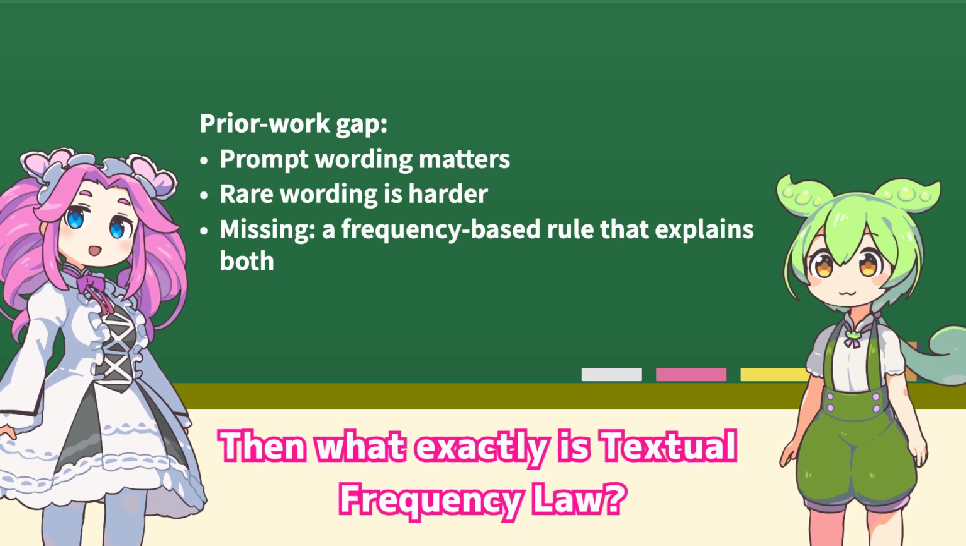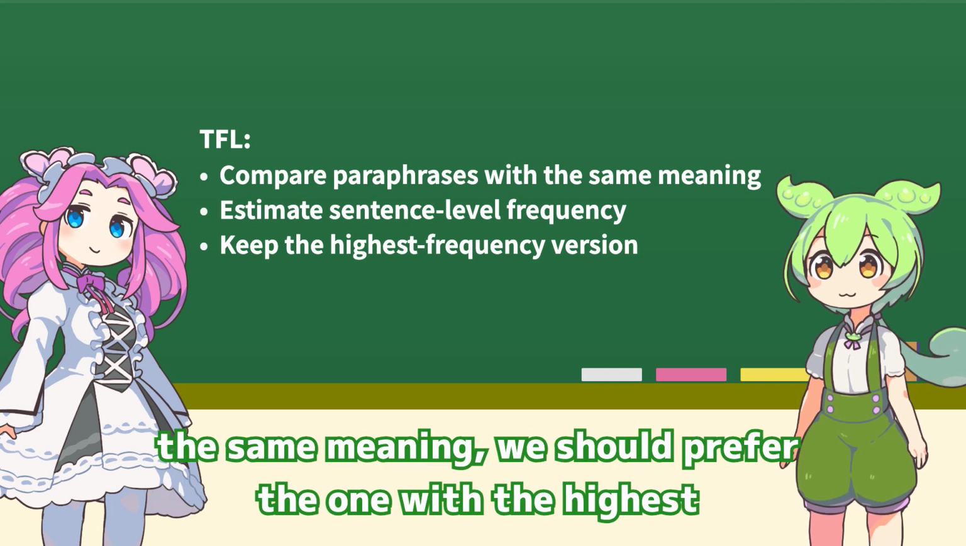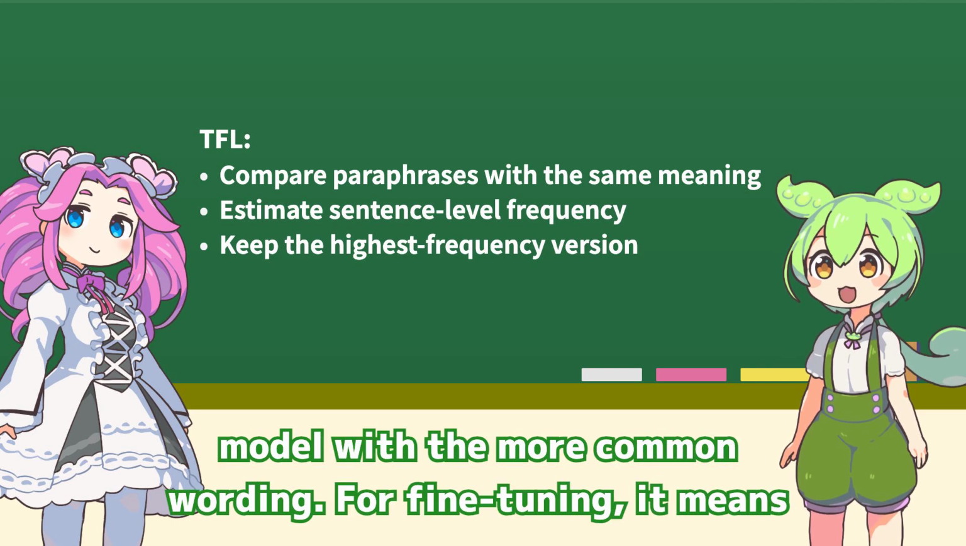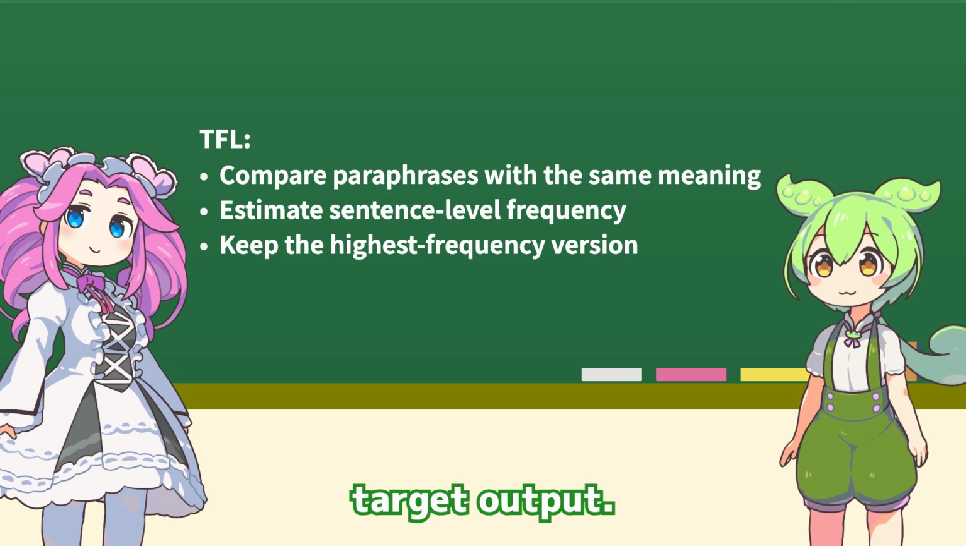Then what exactly is textual frequency law? Textual frequency law, or TFL, says that when several paraphrases keep the same meaning, we should prefer the one with the highest sentence level frequency. For prompting, that means asking the model with the more common wording. For fine-tuning, it means using the more frequent input variant together with the same target output.